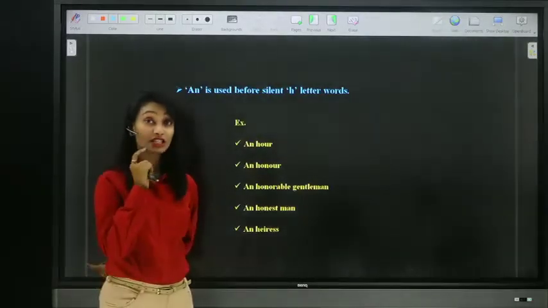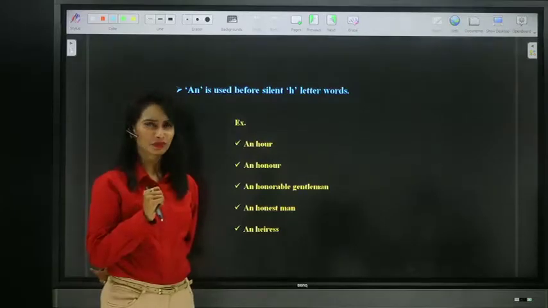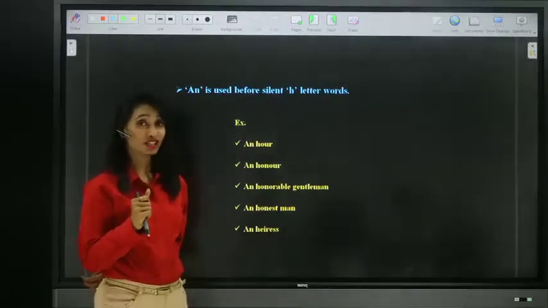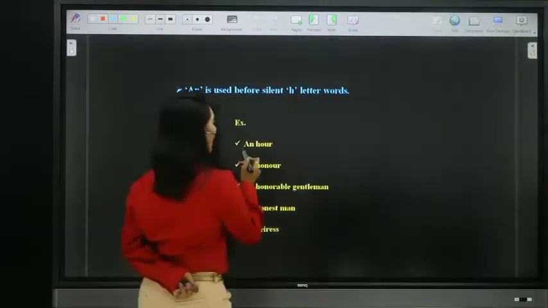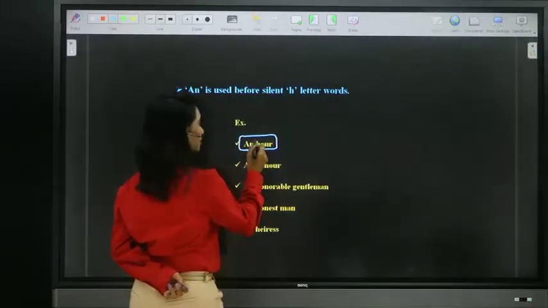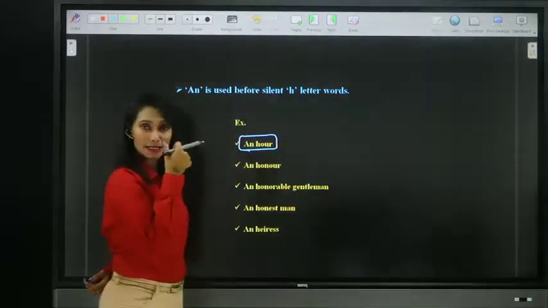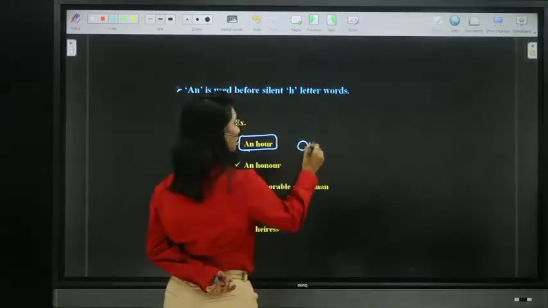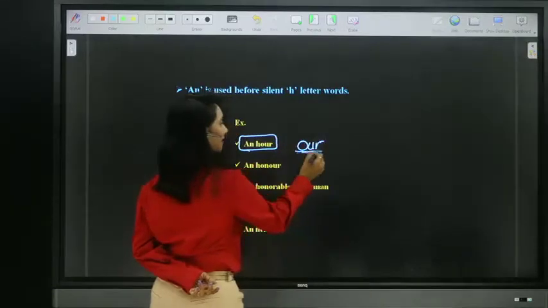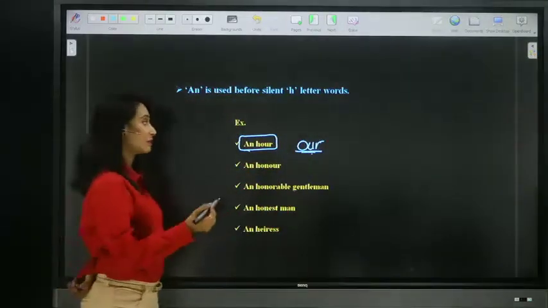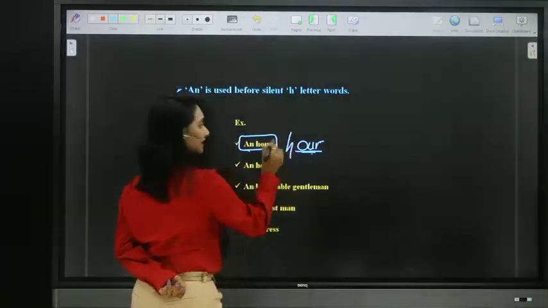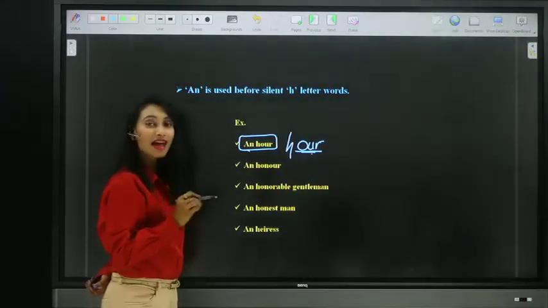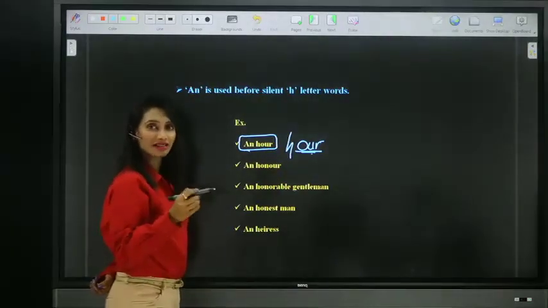Where is H silent? We can simply say silent H letter words. We have many such words, like hour. Here H is silent, hence we go with the next letter, that is O. So an hour. You have to pronounce it as "our", because here H is silent. You should not say "hour" with the H sound. It's wrong. An hour.